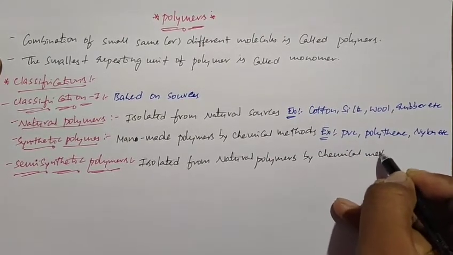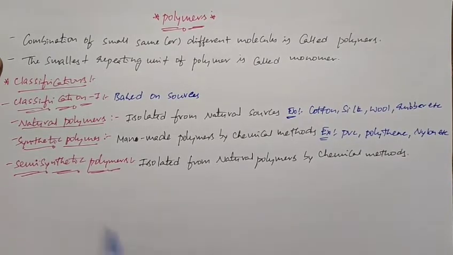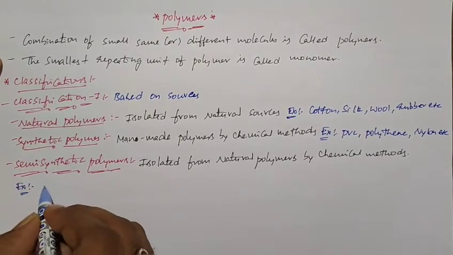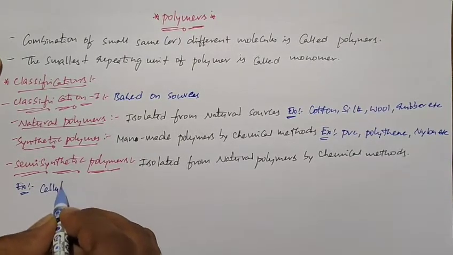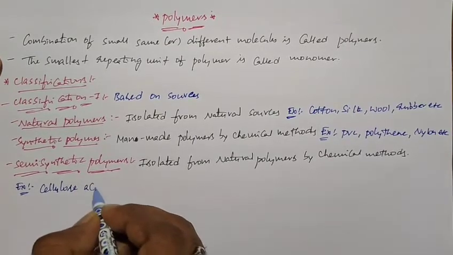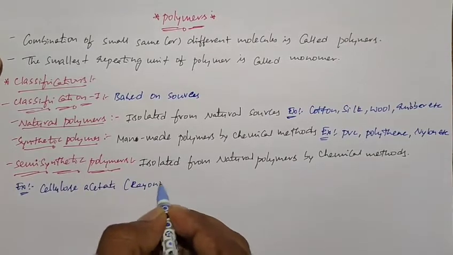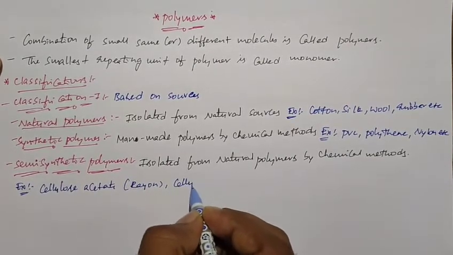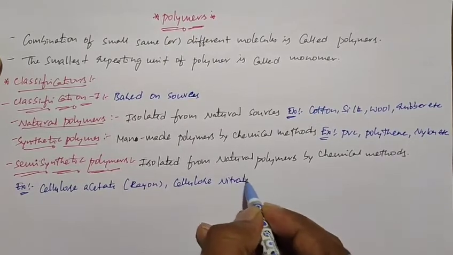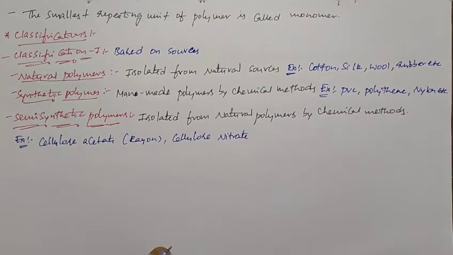Examples for semi-synthetic polymers are cellulose acetate, which we call rayon, and cellulose nitrate. So this is about classification 1.